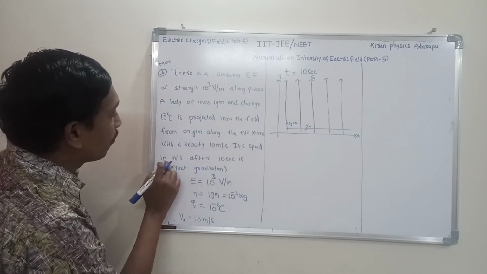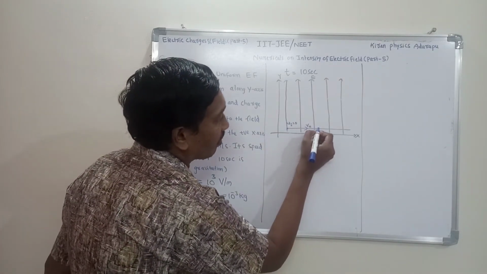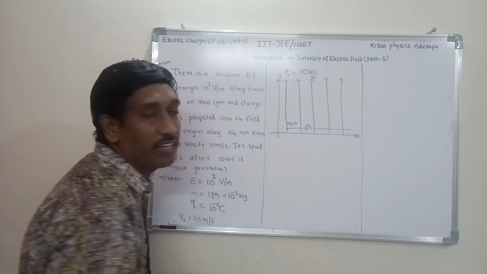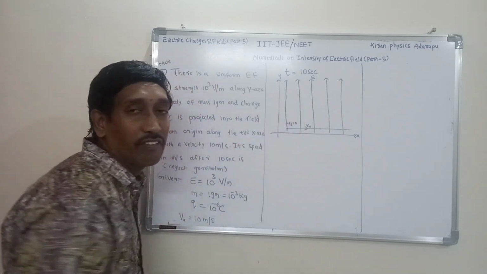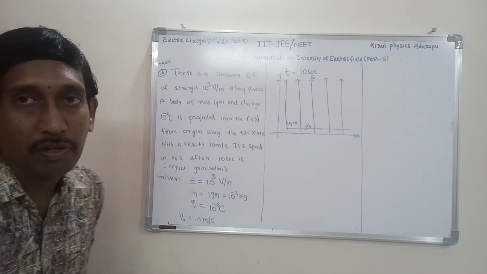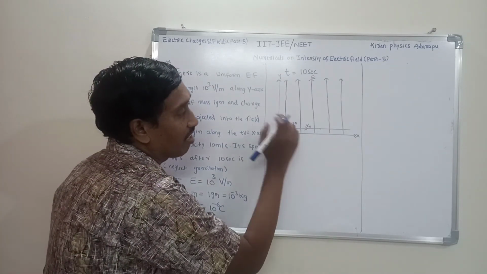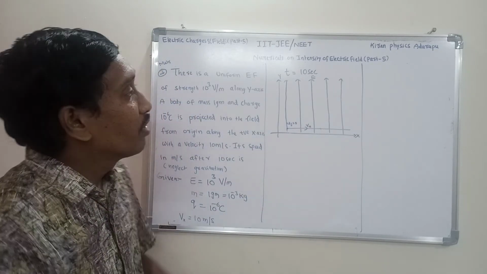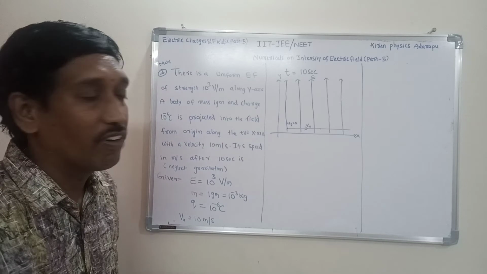Its speed in meters per second after 10 seconds. For example, it starts from here, and after 10 seconds it comes here. What is the velocity? After 10 seconds, the electric field is also acting on the charged particle. That's why, what is the vertical component? Initial vertical velocity is 0, but due to the electric field it gets some velocity. What is the final velocity here?